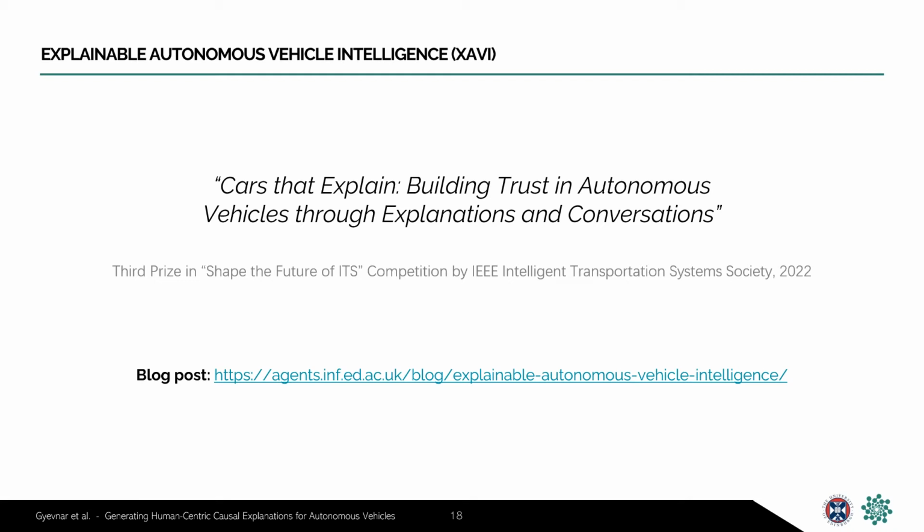My essay introducing this problem and discussing how we could build a solution to XAVI won third prize in an international competition from IEEE Intelligent Transportation Systems Society. And for the rest of my presentation, I'll describe our first step towards building XAVI, a new automatic explanation generation method. This method can produce causally justified, intelligible explanations for the high-level behavior of autonomous vehicles.